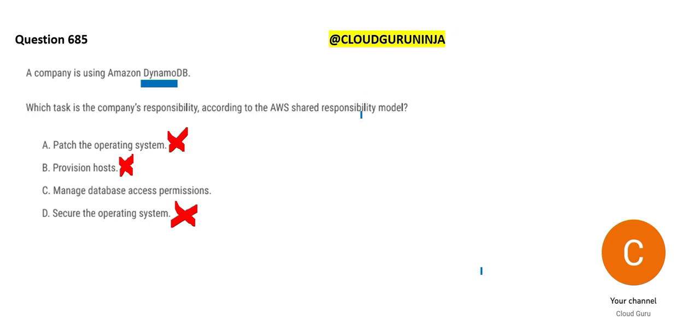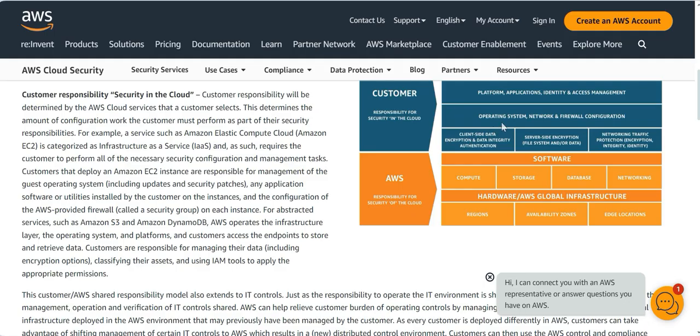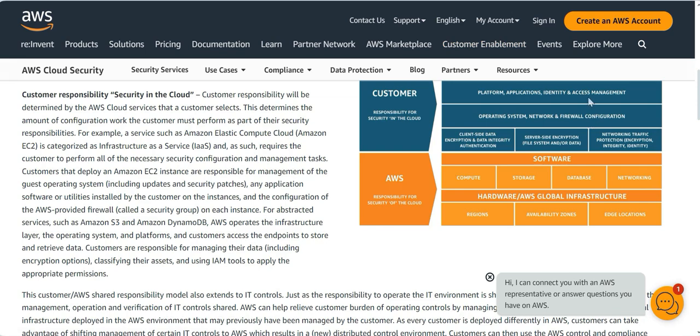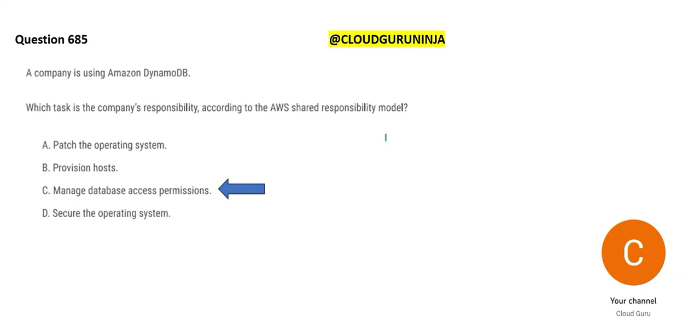And what is your responsibility? Your responsibility is how to manage database access permissions, because AWS will not know who is your friend, who works in your company, who needs access, who does not need access. That you only know. So you as a company are responsible. These blue boxes, you have to take care of. This comes under access management because you are trying to give access to people. So option C, manage database access permissions, is the final answer.